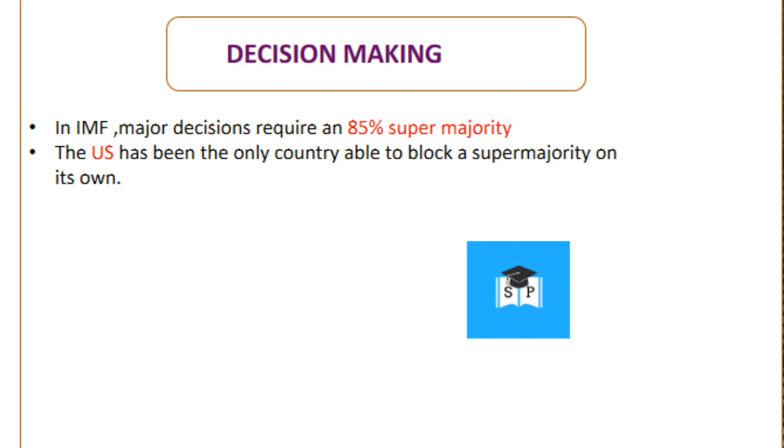Then the decision-making process in the IMF. In the IMF, major decisions require an 85% supermajority. The US has been the only country able to block a supermajority on its own.